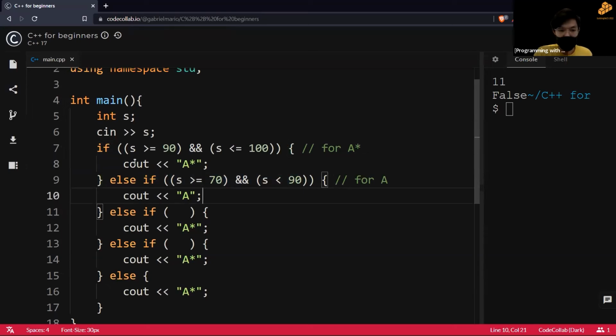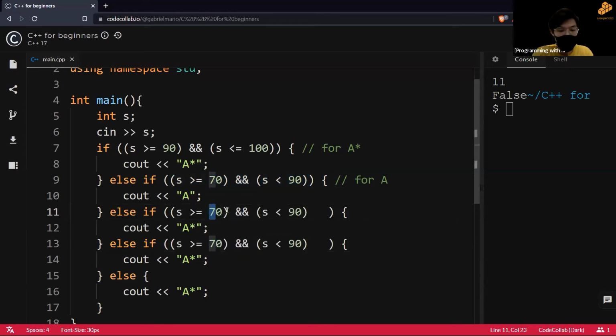Because for programming, if statements are basically a necessity. Everywhere you go, you are always going to use if statements, right? So I guess we can just keep copying this and changing the numbers. There we go.